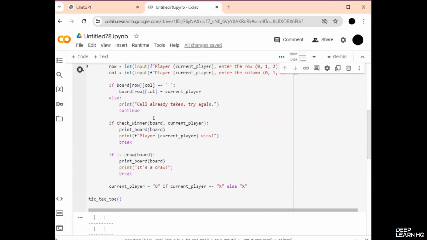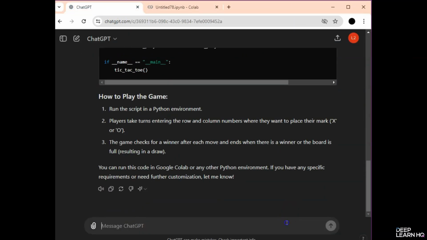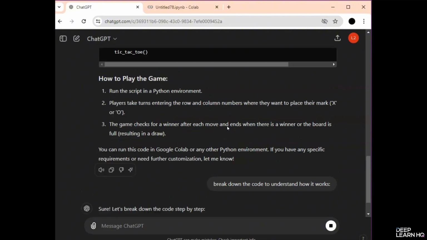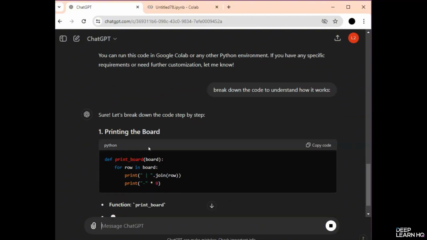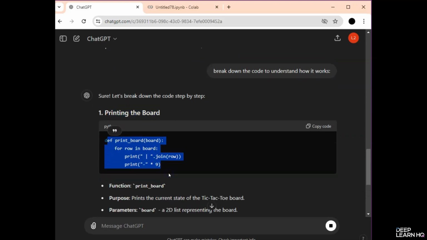So now let's break down the code to understand how it works. For this, I'm going to type a prompt that says, break down the code to understand how it works. And ChatGPT responds with, sure, let's break down the code. First is printing the board. For this is the code snippet that is going to be used.